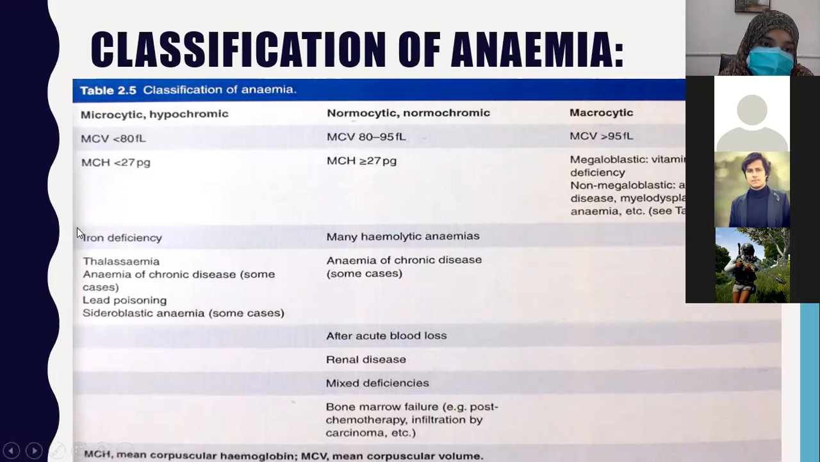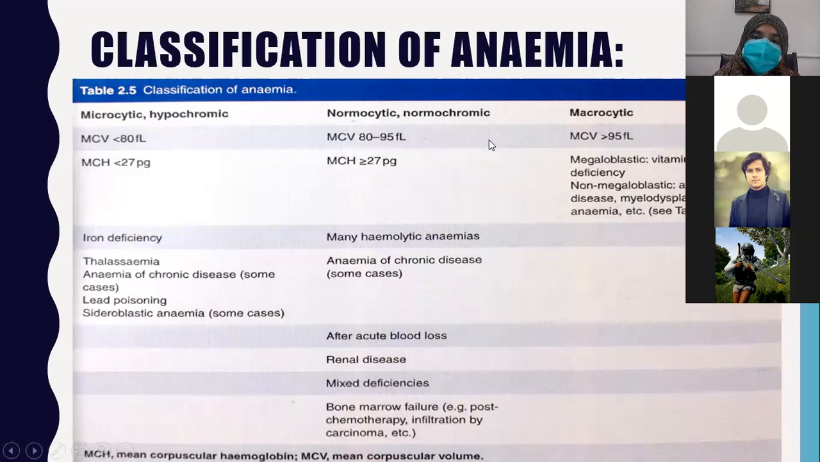So what are the differential diagnoses which you get after you diagnose microcytic hypochromic anemia? The patient who has microcytic hypochromic anemia has a differential diagnosis of iron deficiency anemia, thalassemia, anemia of chronic disease, lead poisoning, and sideroblastic anemia. So these five should be on your fingertips. What are the differential diagnoses of microcytic hypochromic anemia? Iron deficiency anemia, thalassemia, anemia of chronic disease in some cases, lead poisoning, and sideroblastic anemia.